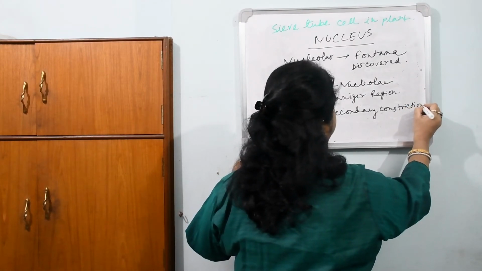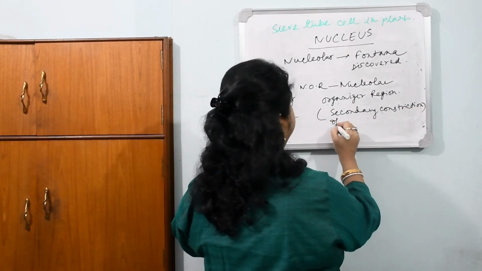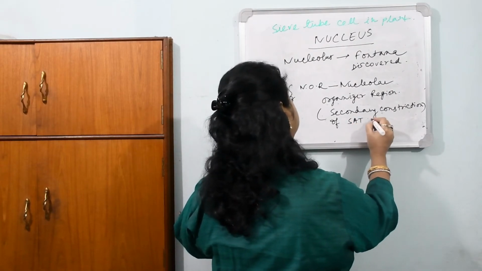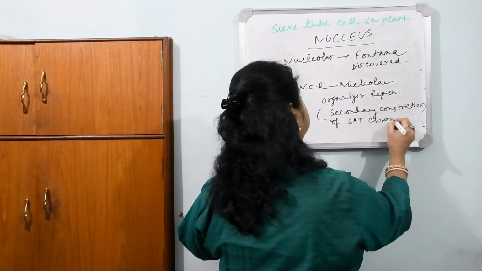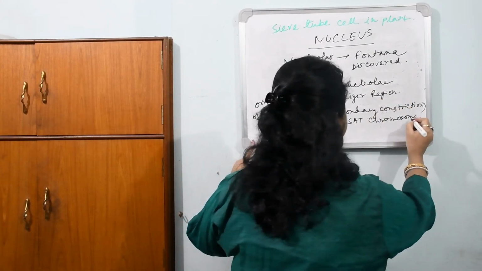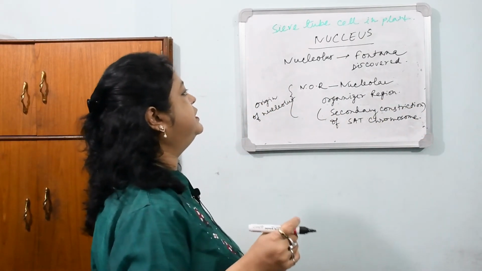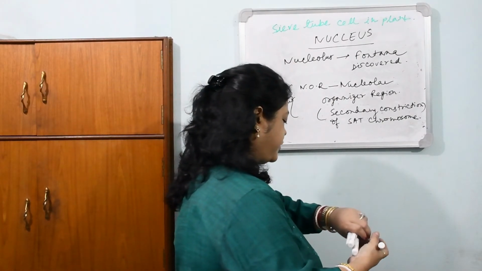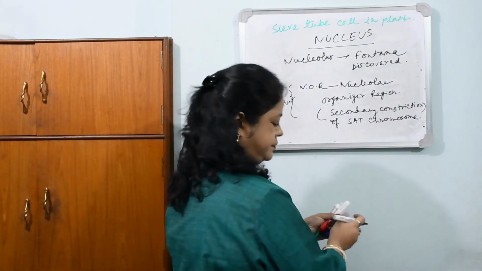The centromere is known as the primary constriction, and other constrictions are known as secondary constrictions. So the nucleolus remains attached with the secondary constriction of the SAT chromosome.